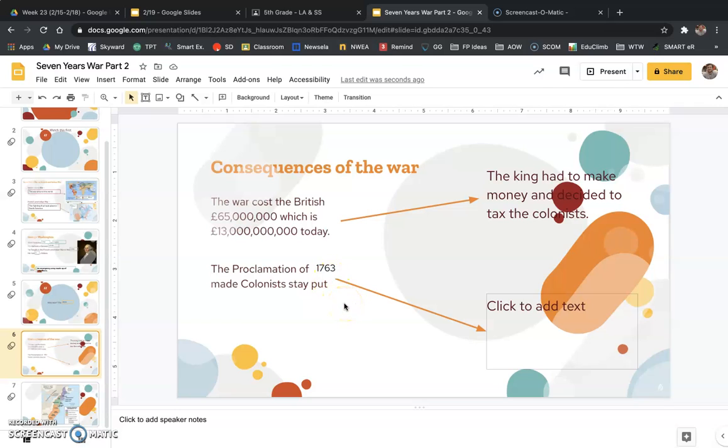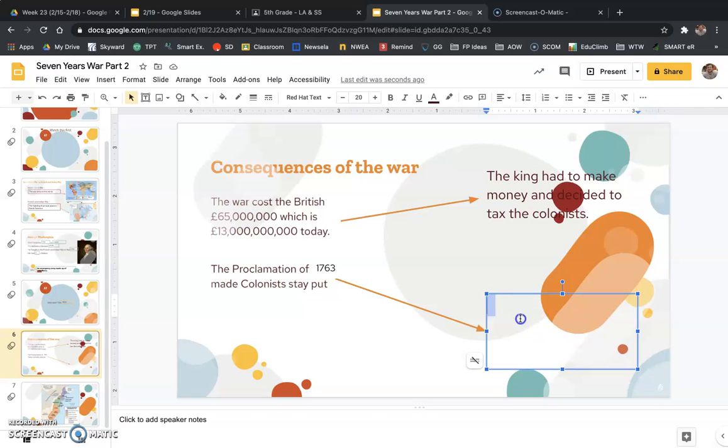The Proclamation of 1763. This was something that the king said. He said, here we are, we won the war, congratulations, everybody, we did it. However, that land that we won, you can't go and live there. Native Americans live there, and we don't want you to go against them because that will cost us more money to fight, and we don't have the money to do that right now.